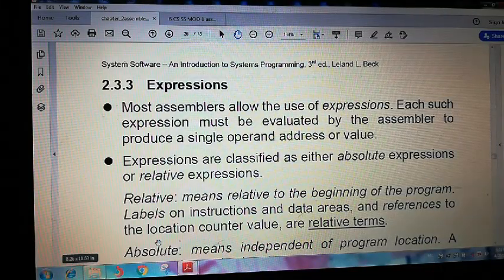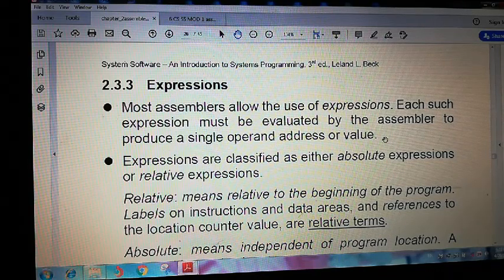Hello. Okay, now I move on to the next topic: the machine independent assembler feature, expression. It's also one of the assembler features. If you use this also, your object program will not be affected. Then what is an expression? Most assemblers allow us to use expressions. Each such expression must be evaluated by the assembler to produce a single operand address or value.